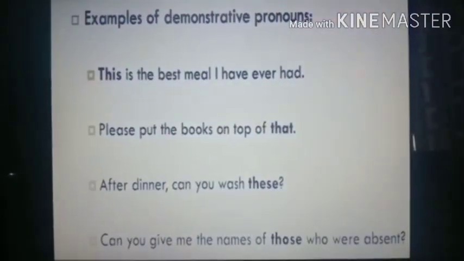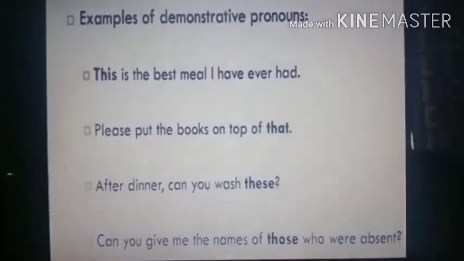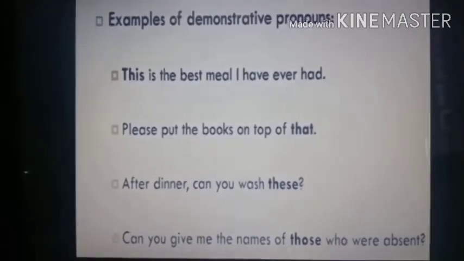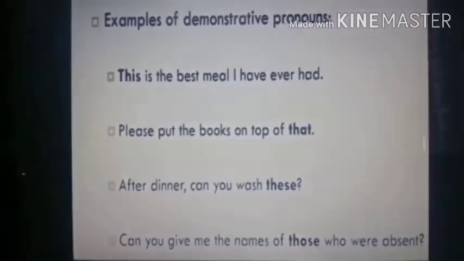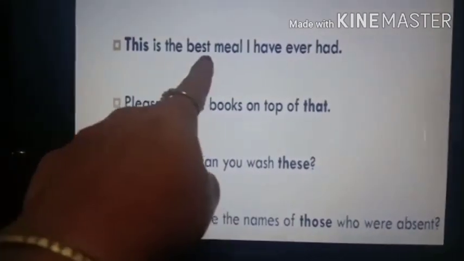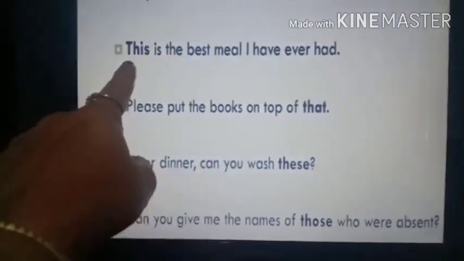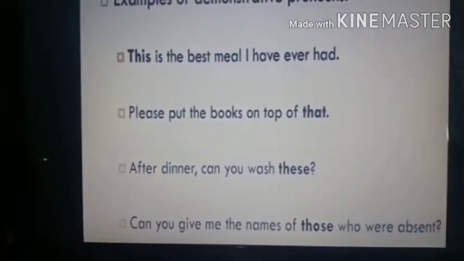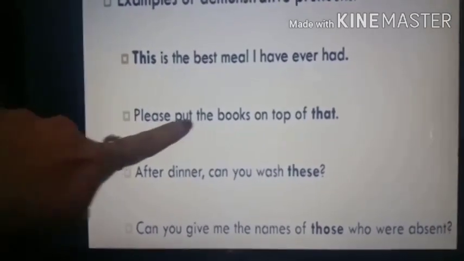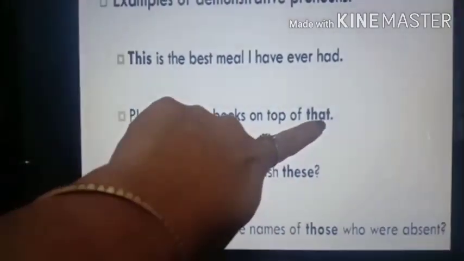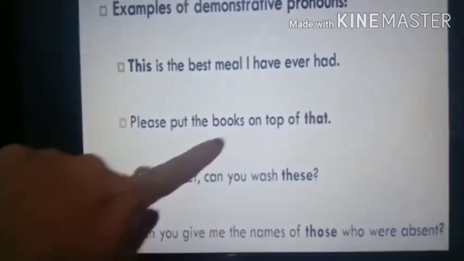Now, see the next one. These are also examples. You can see that the demonstrative pronouns are used in bold letters, okay? This is the best meal I have ever had. So, this is the demonstrative pronoun. Under it you see, please put the books on top of that. So, that is the demonstrative pronoun.